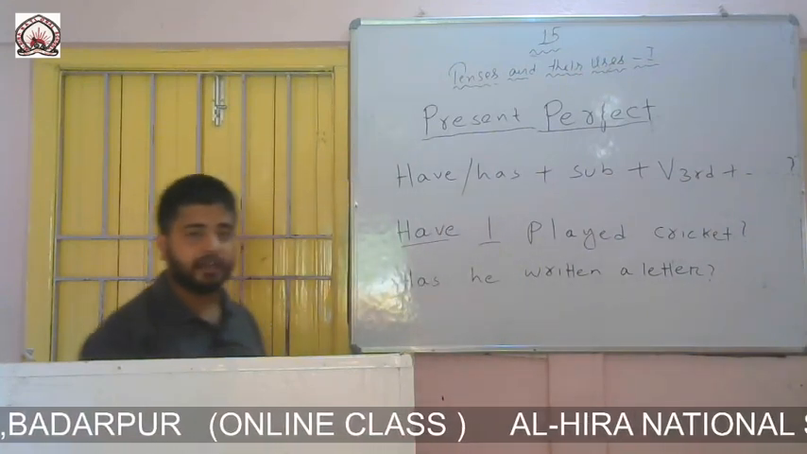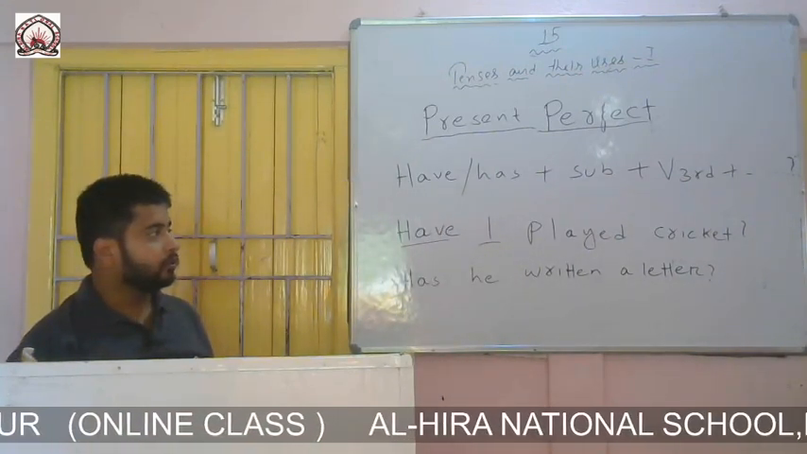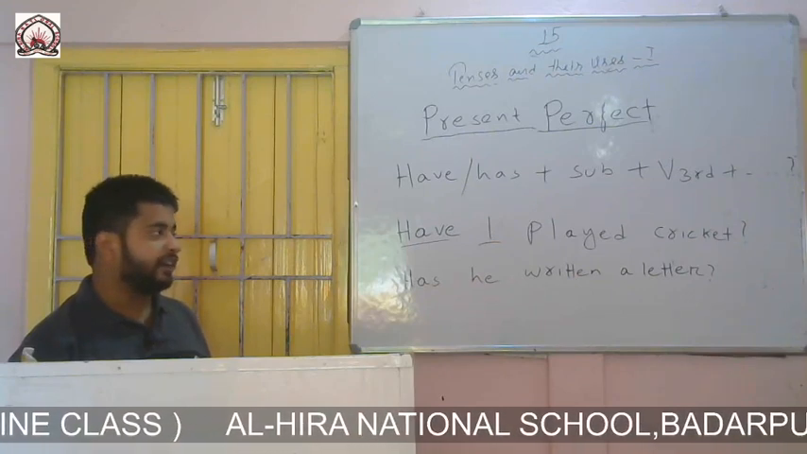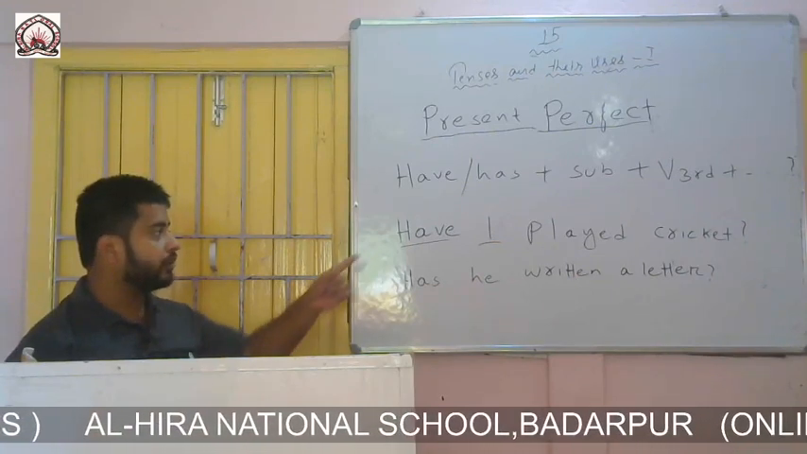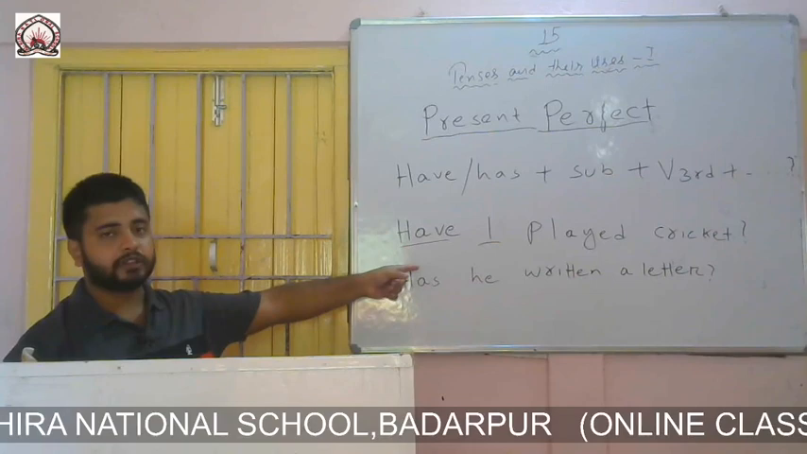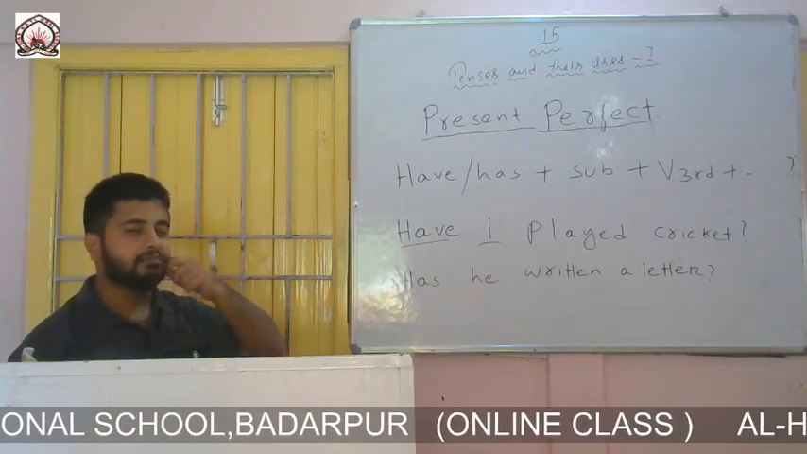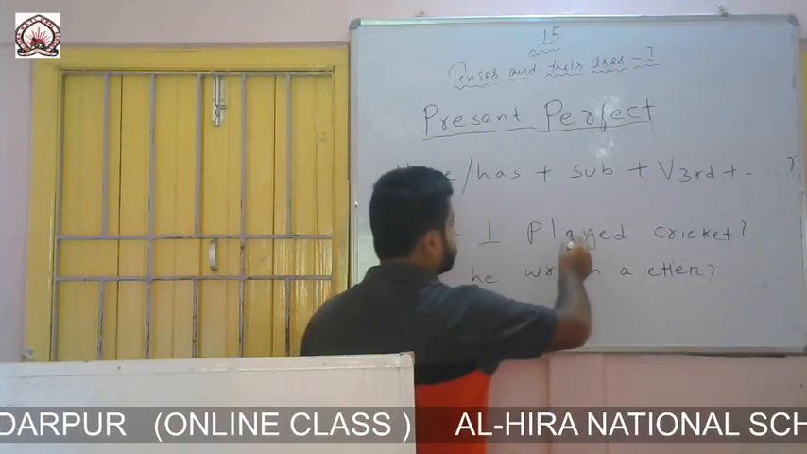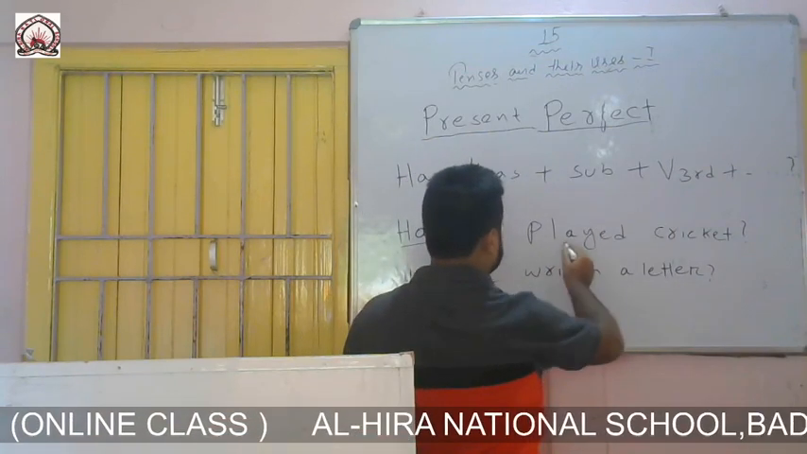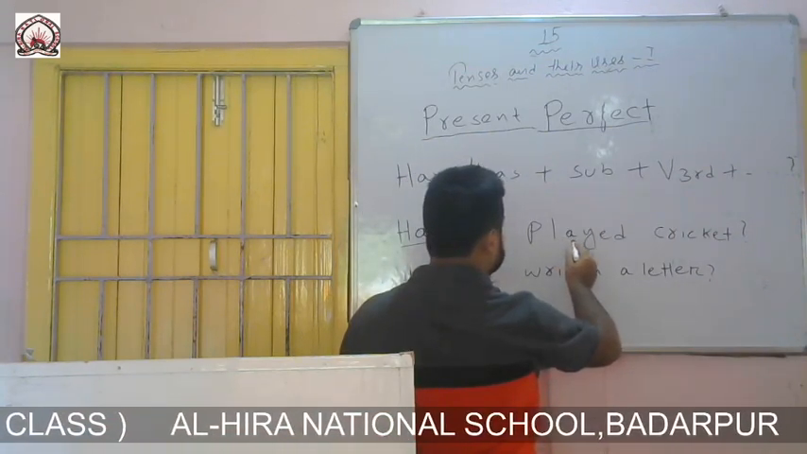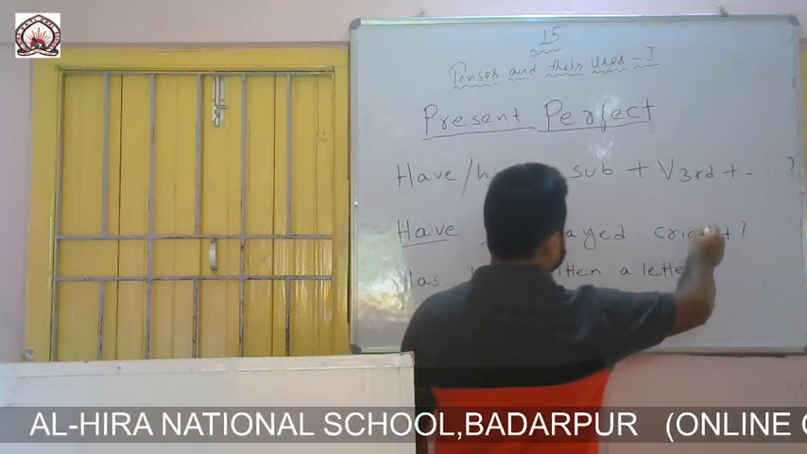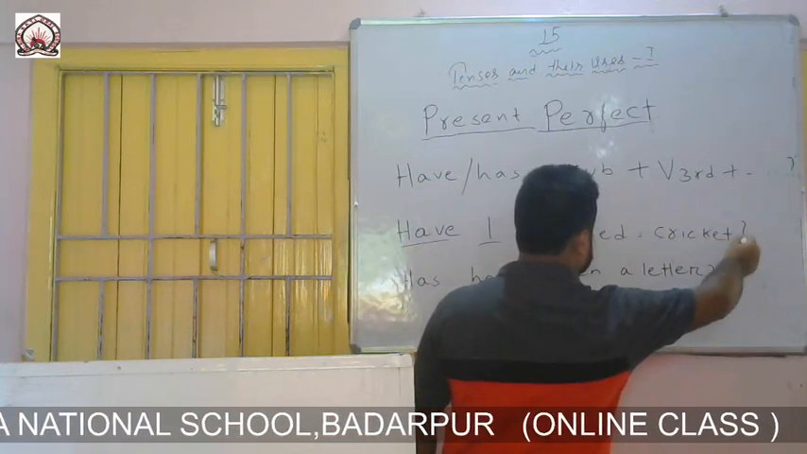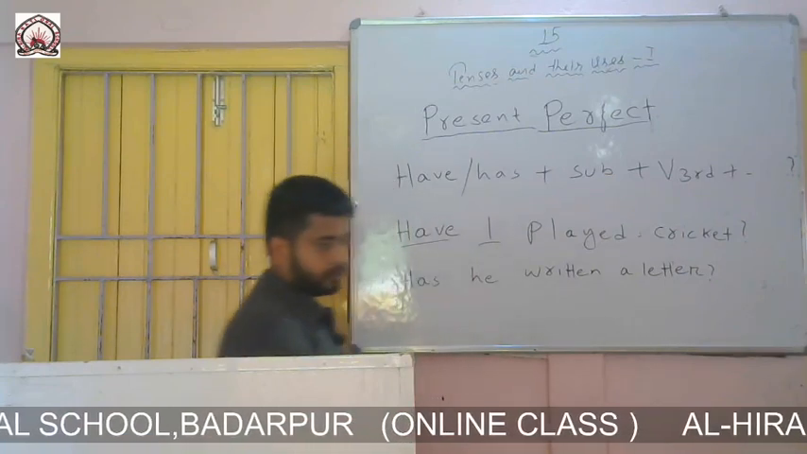Why have I written have? We know that only with third person singular we will write has, and with the rest we will write have. Here I is not third person singular, so I have written have. Then the formation says to write the third form of the verb. So played is the third form of the verb play. Then this is the rest part or remaining part of the sentence, and a question mark at the end.